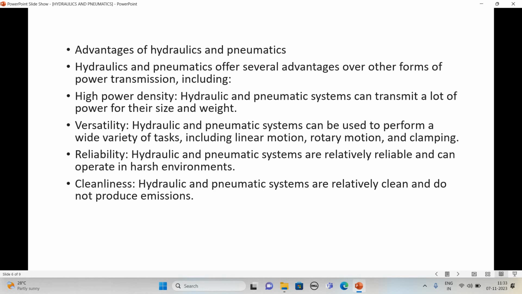Versatility. The main advantage of hydraulic and pneumatic systems is that both systems are versatile in nature.